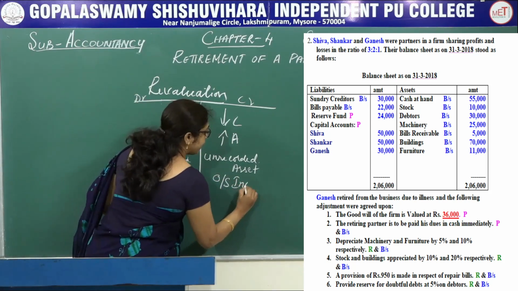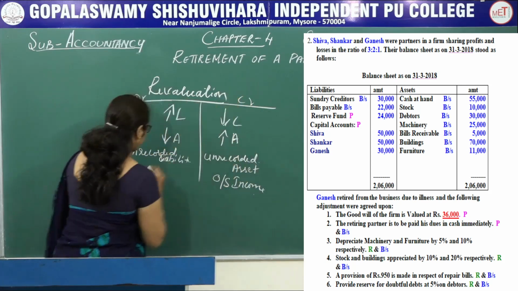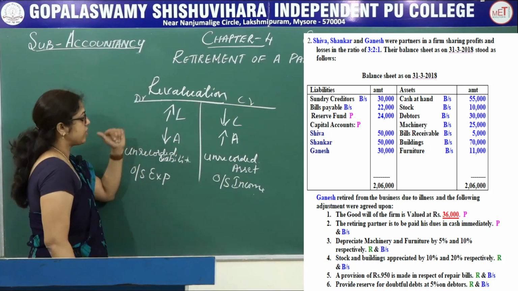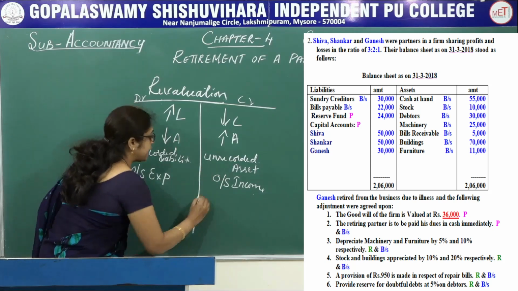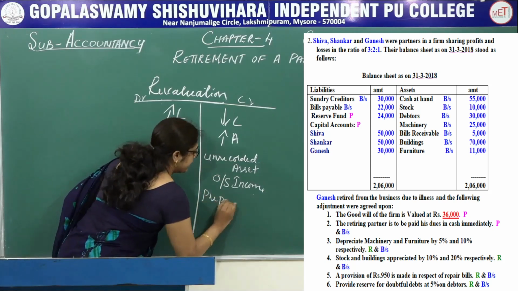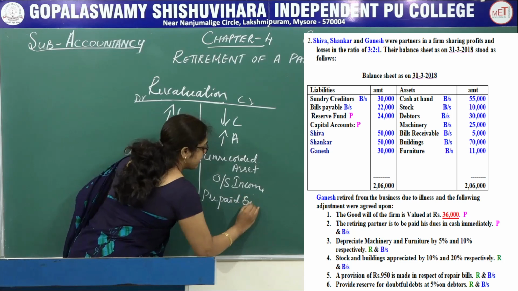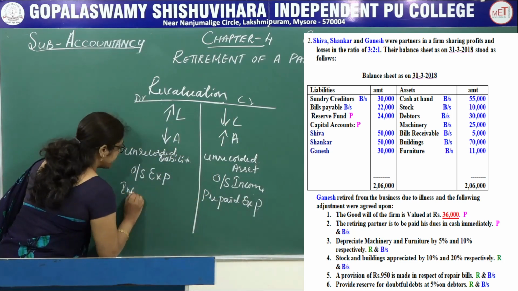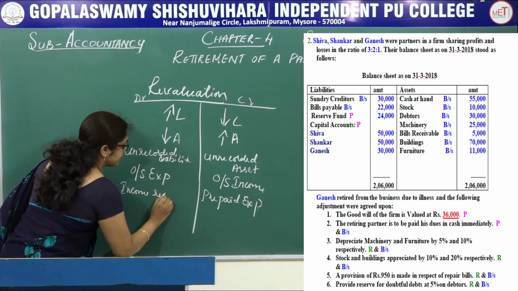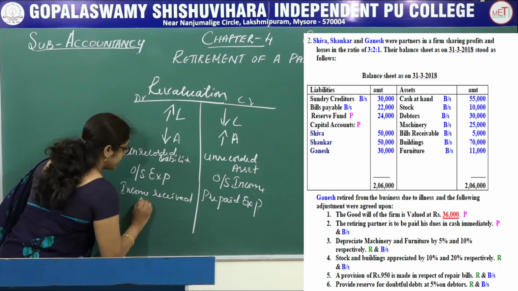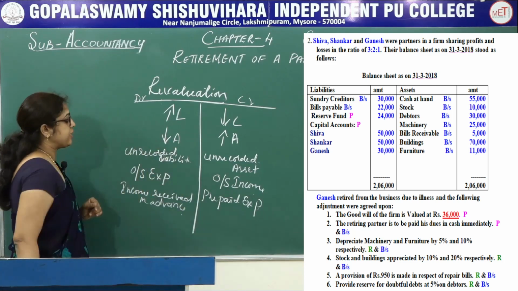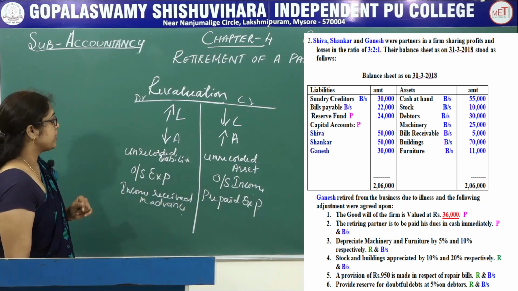Outstanding income, if given, is recorded on the credit side. Outstanding expenses are recorded on the revaluation account debit side. Prepaid expenses are recorded on the credit side. Income received in advance is recorded on the debit side of the revaluation account.